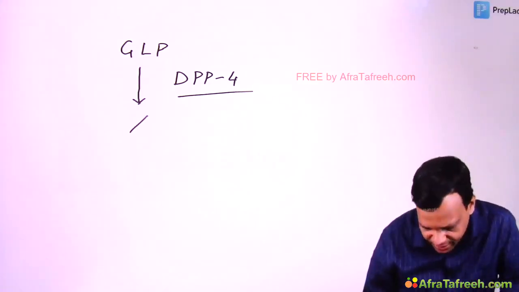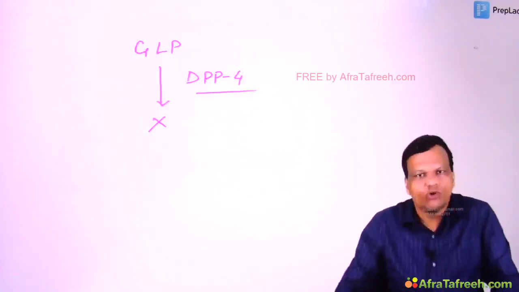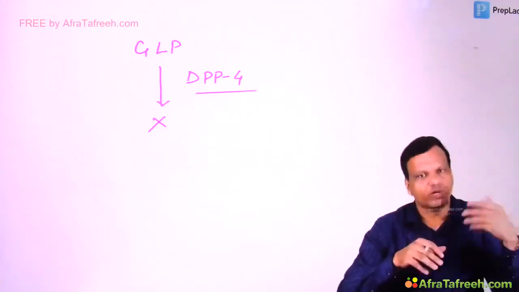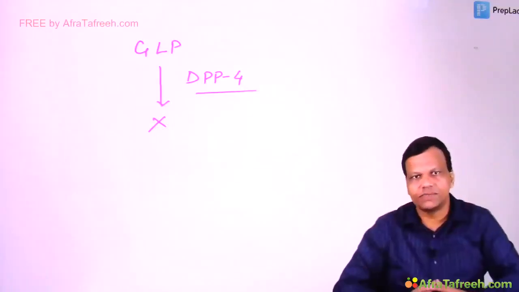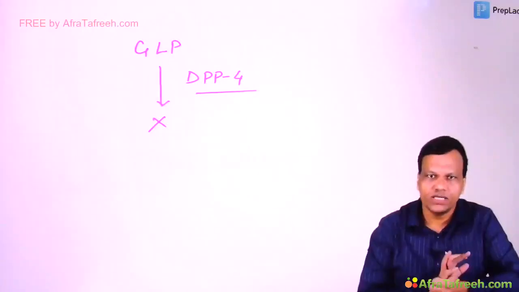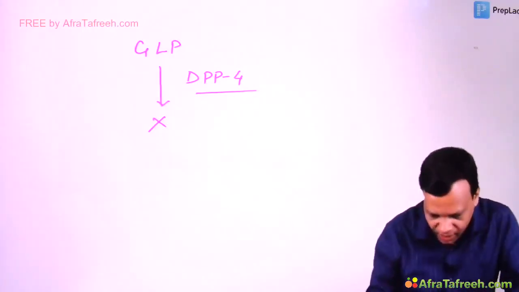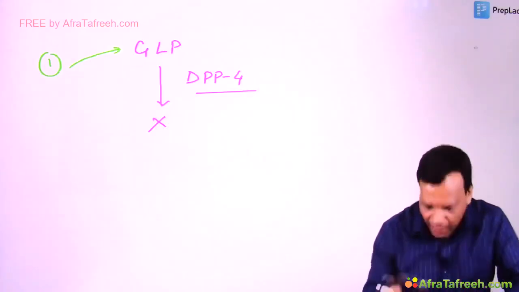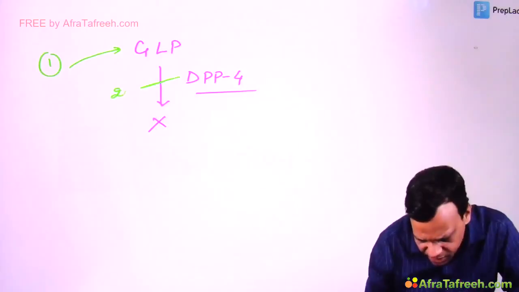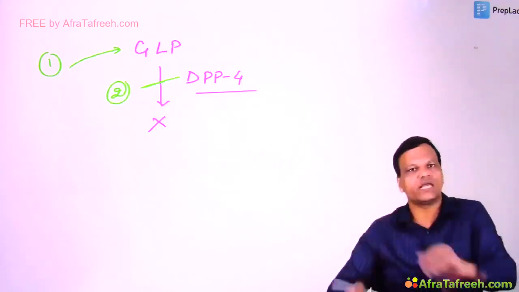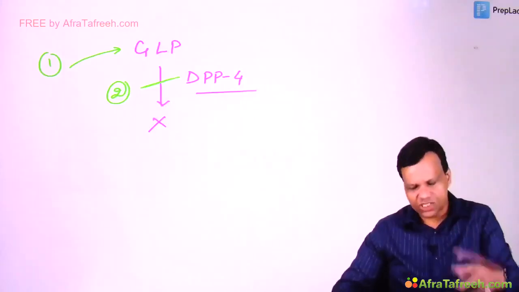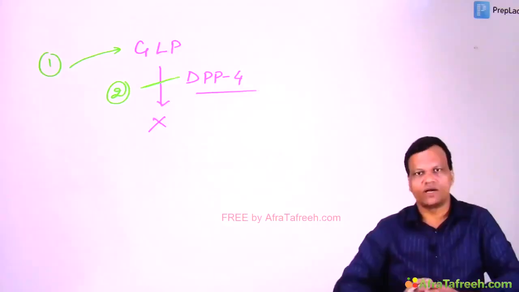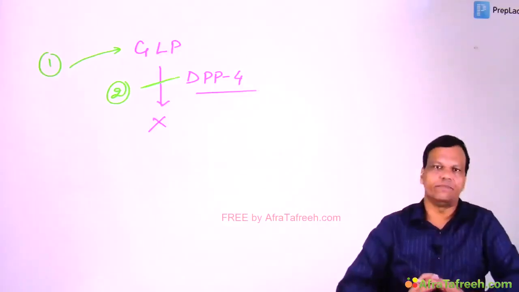It breaks it down. So what do you want to do to GLP in a diabetic patient? Do you want to increase GLP or decrease GLP? Obviously, we want to increase. So the options we have are, number one, we can give GLP from outside. And number two, we can inhibit the metabolism of GLP. If we inhibit DPP4, GLP will not be metabolized. So these two strategies can be used to treat diabetes. We'll discuss these one by one, starting with number one, GLP analogs.